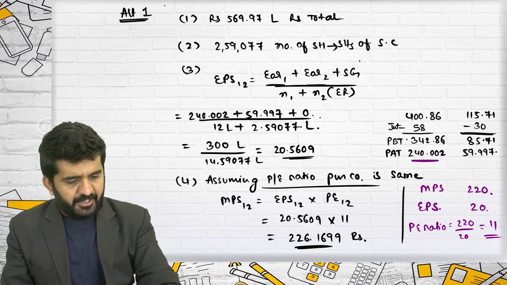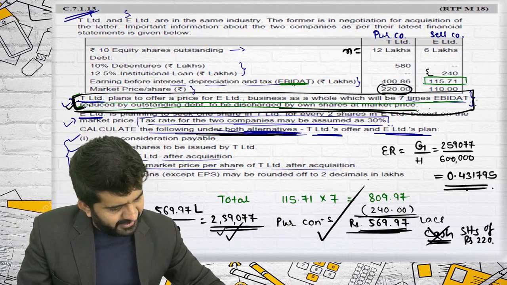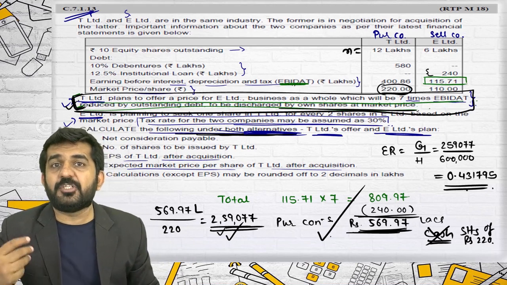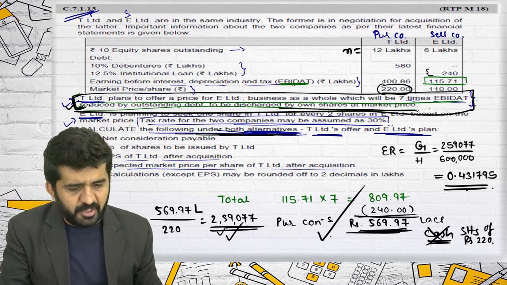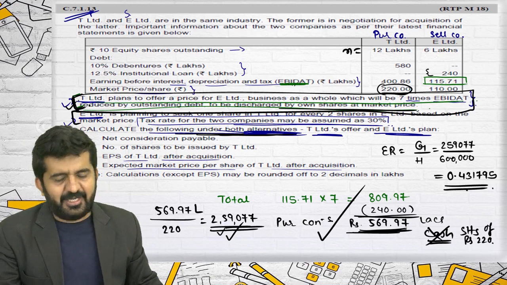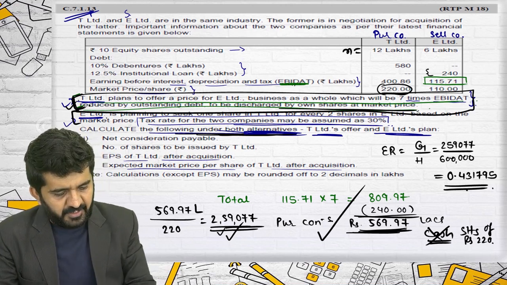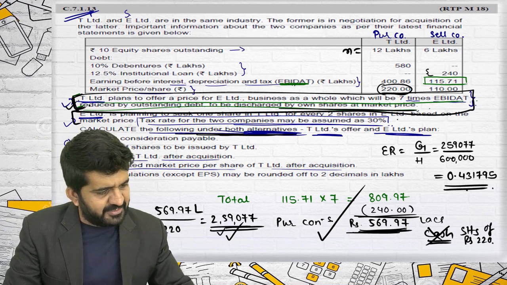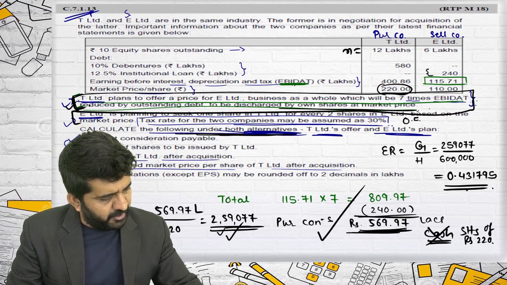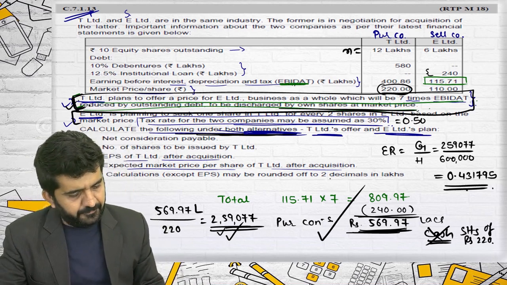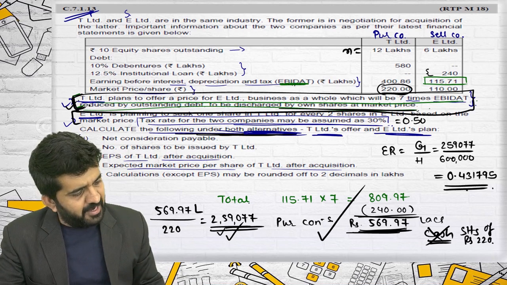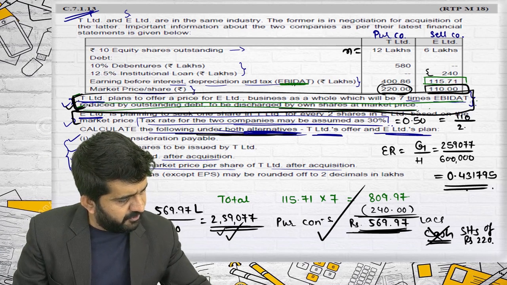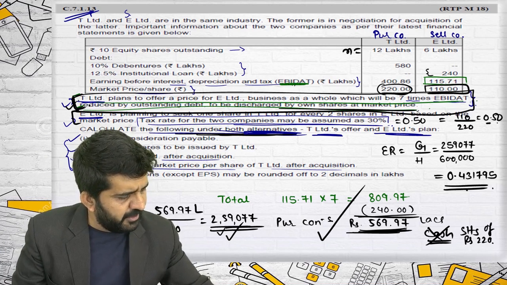What was good in this point? Not this whole thing, but this. The exchange ratio was somewhat typical. Finding the purchase consideration was not direct, it was somewhat typical. The E Limited concept will be easy because we have done it n number of times. E Limited is planning to take 1 share in T Limited for every 2 shares held in E Limited. So they are planning an exchange ratio of 0.50. Based on the market price also the exchange ratio is 0.50. Yes, 110 divided by 220 is nothing but 0.50.